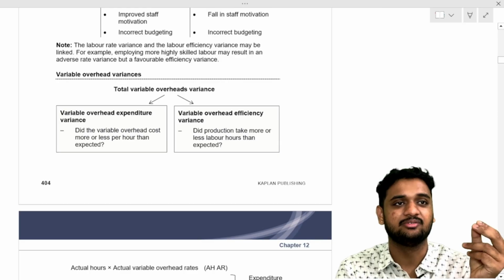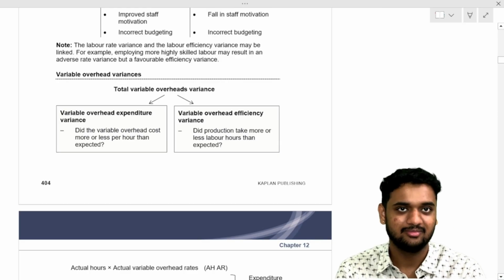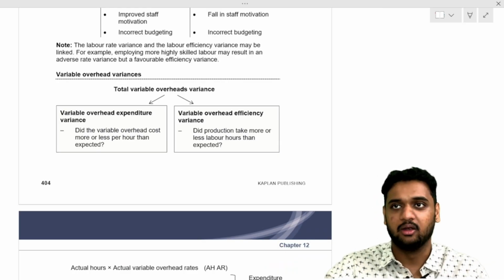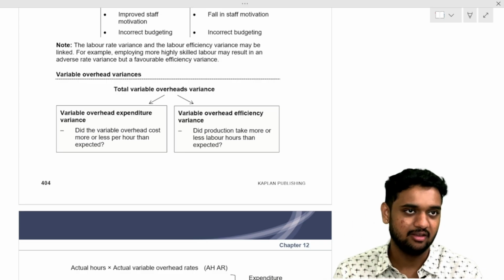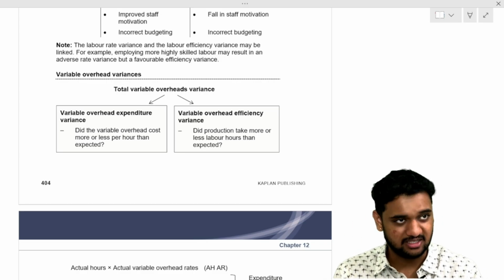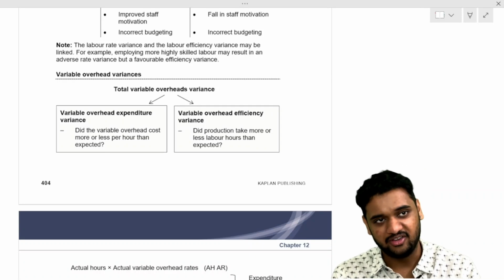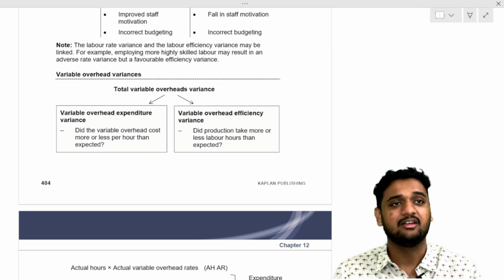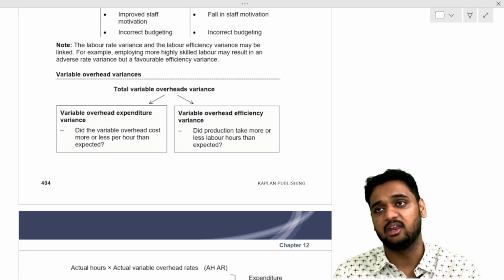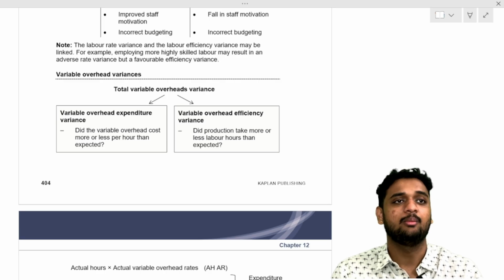Now come to variable overhead. Instead of rate variance, we call it expenditure variance. Variable overhead, we don't give rate to anyone; how much is our expenditure we will see. So we will find variable overhead expenditure variance and variable overhead efficiency variance. The formula remains the same.